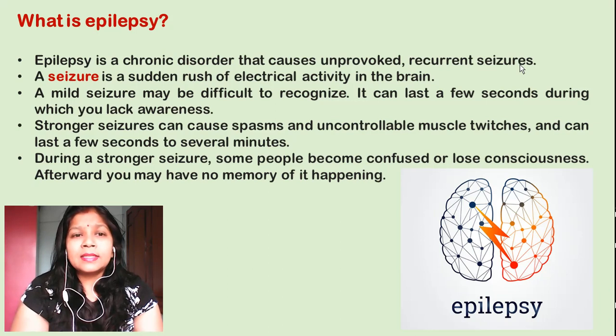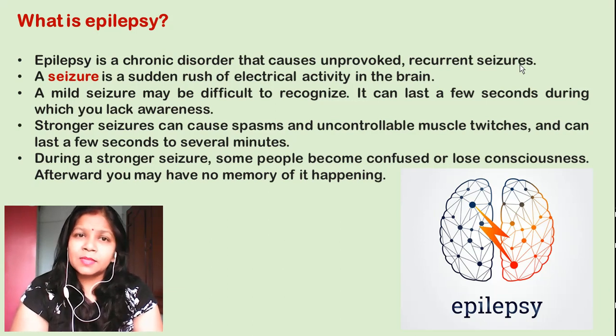Stronger seizures are generally called long term seizures, and they cause spasms and uncontrollable muscle twitches. That means your muscles will get twitched and there is an uncontrolled spasm. You cannot control the contraction and expansion movement, and it generally lasts for some minutes. It can last for some seconds also, but it generally lasts for some minutes.